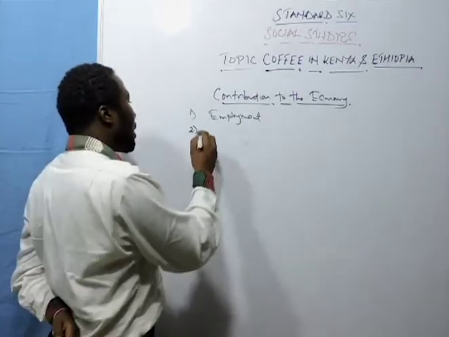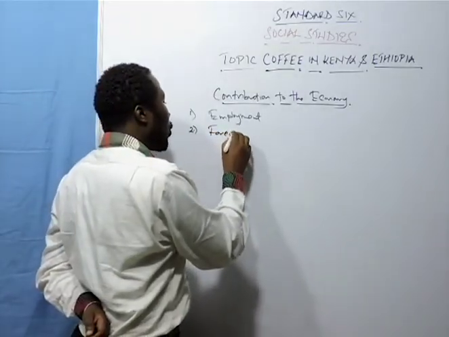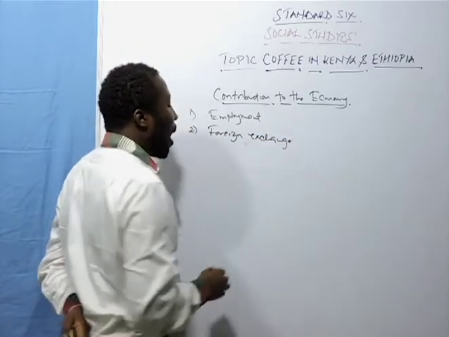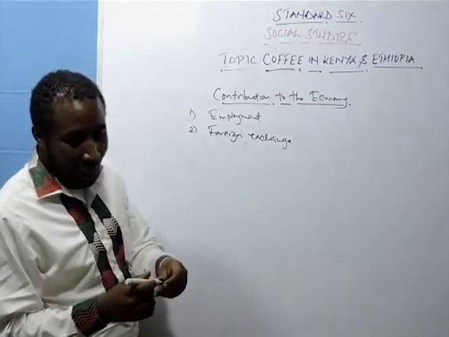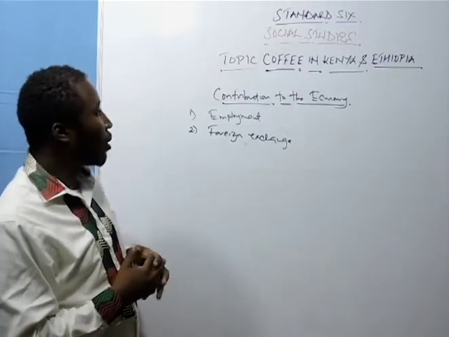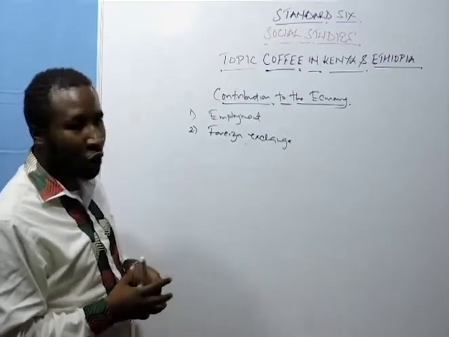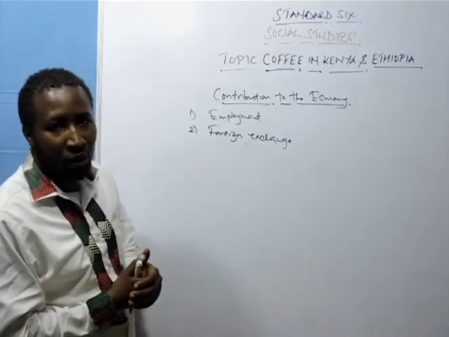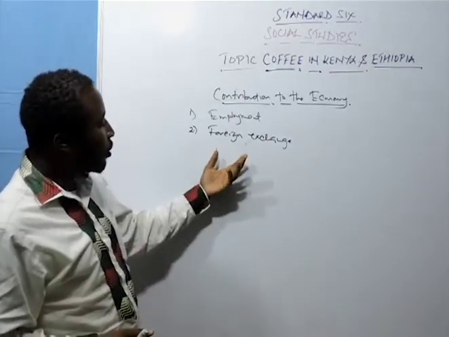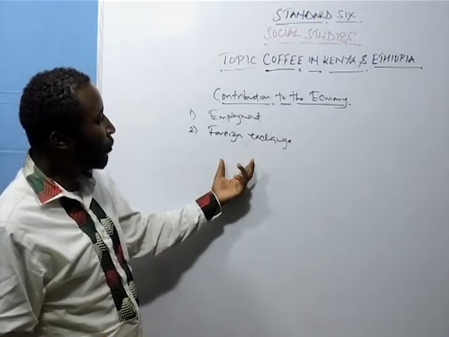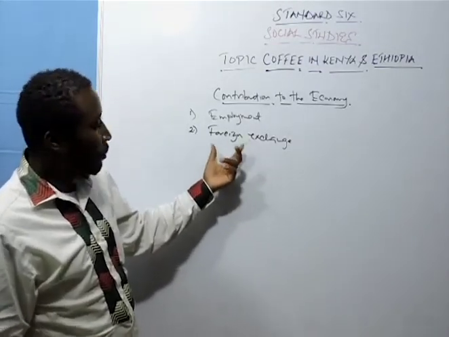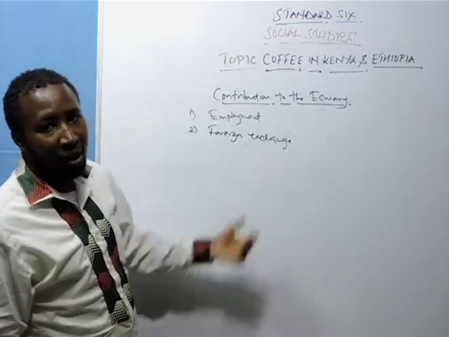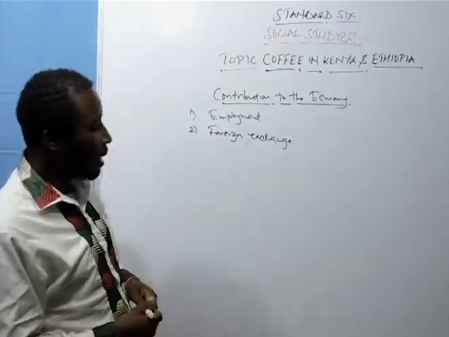Number two, the country is able to earn what we call foreign exchange. Now, I want you to understand our greatest export is coffee. Coffee and tea are among our great exports. And through the export of coffee, we get what we call foreign exchange. For example, one of the countries we sell our coffee to is the United Kingdom. So we are able to get foreign exchange, whereby we get the sterling pounds.